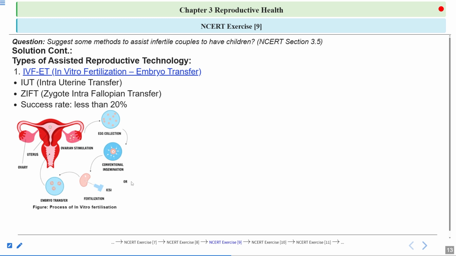So these procedures are followed for fertilizing the egg. Eggs can be fertilized by conventional insemination or using ICSI. After the fertilization, a zygote will be formed. The zygote will develop into an embryo, and then the embryo is transferred into the uterus or into the fallopian tube. So this is IVF embryo transfer.